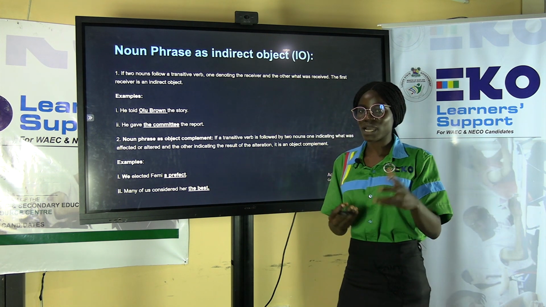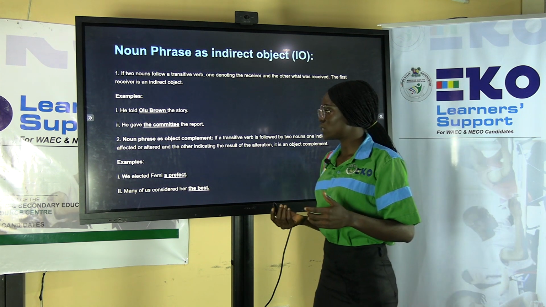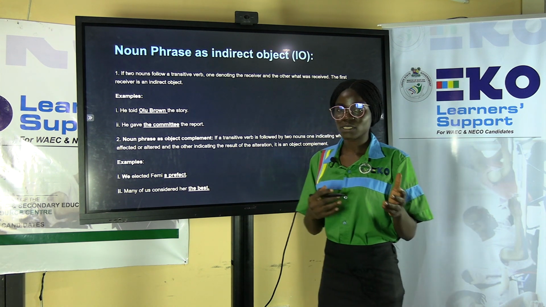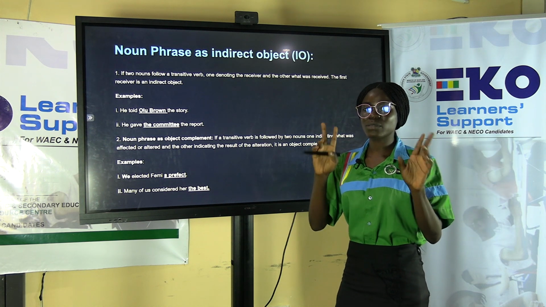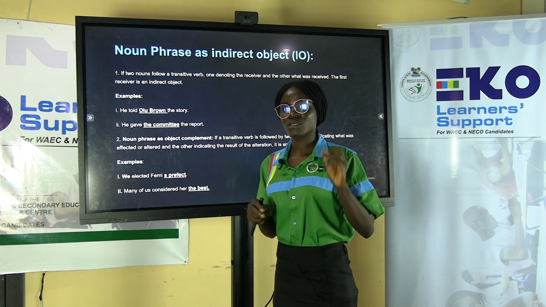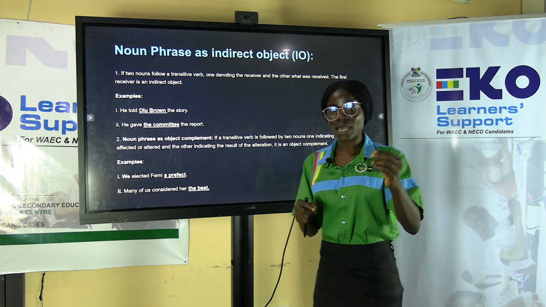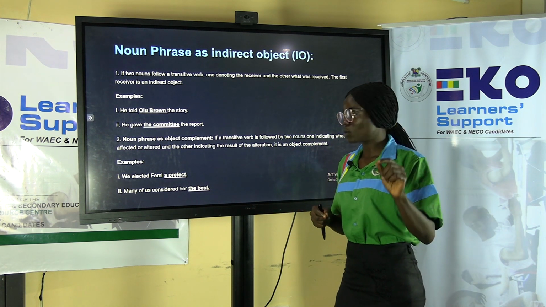Remember that an object is the receiver of an action. So sometimes you can have two objects in a sentence.